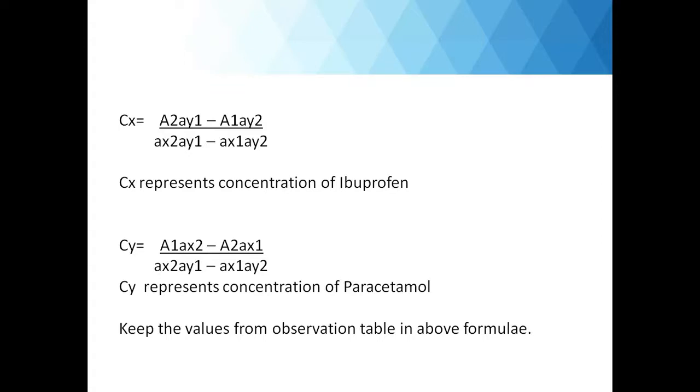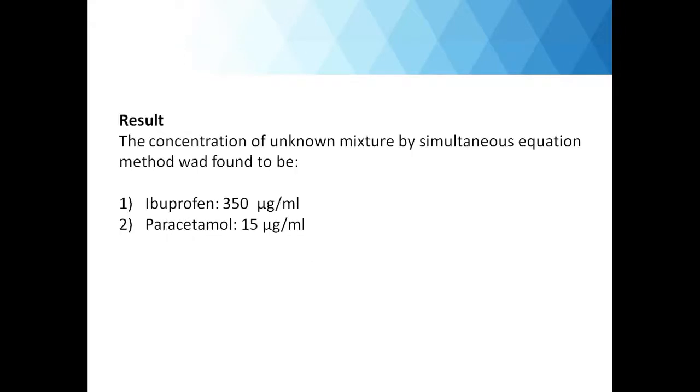So put the values of A1, A2, AX1 and AX2 as well as AY1 and AY2 in the above formula. On putting these values, we get the concentration of ibuprofen in the unknown solution to be 350 microgram per ml, whereas paracetamol is 15 microgram per ml.